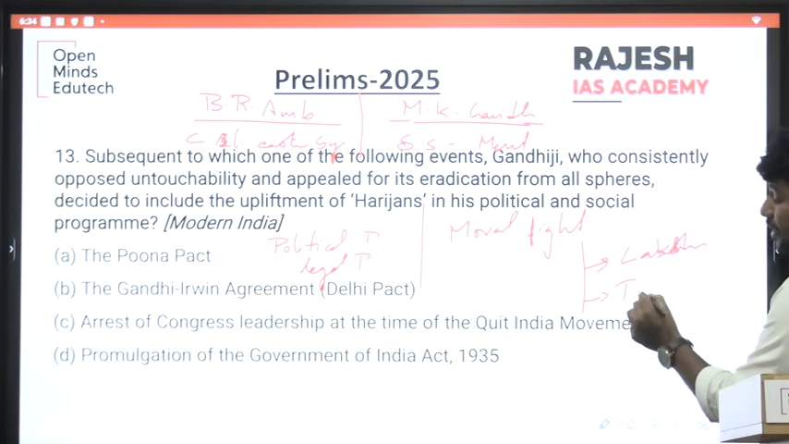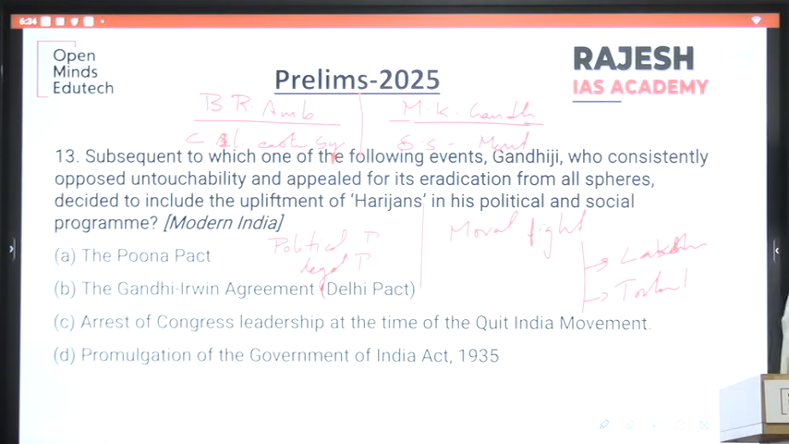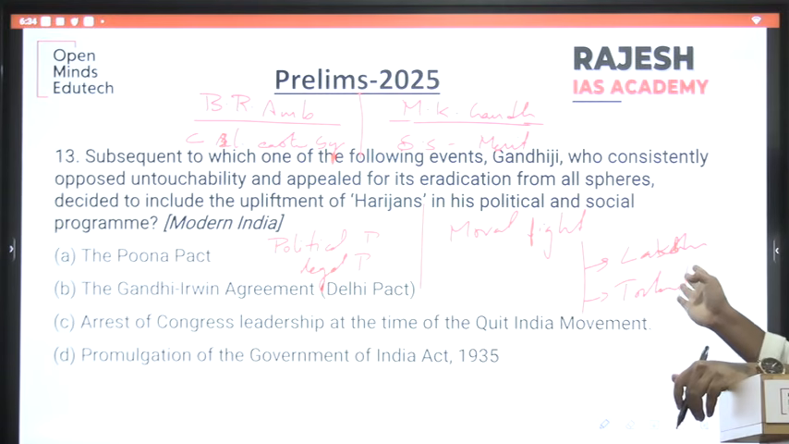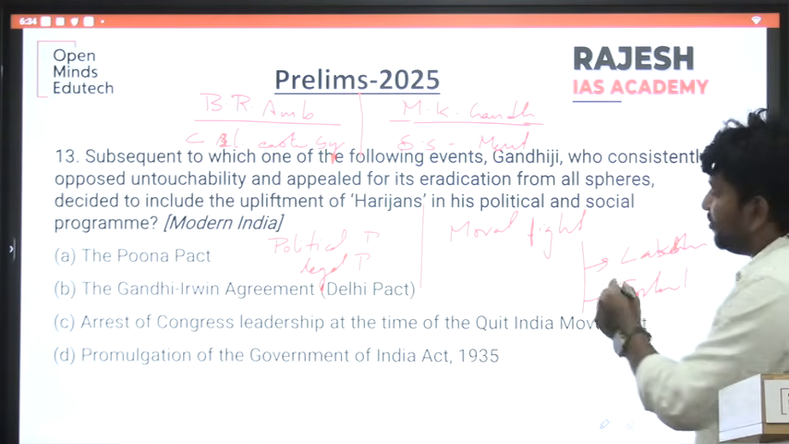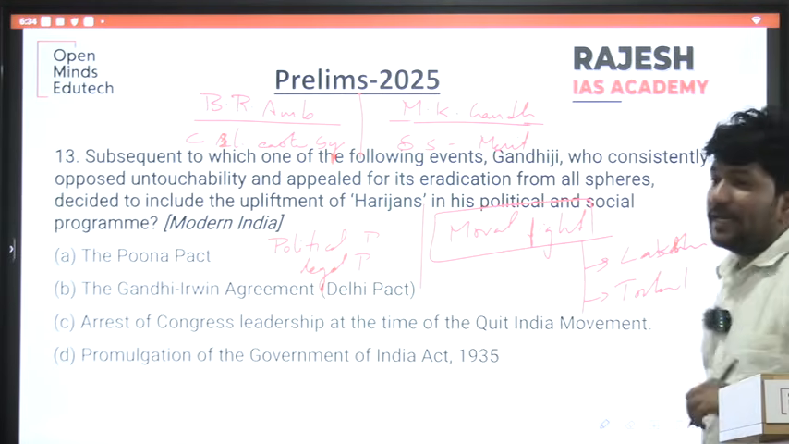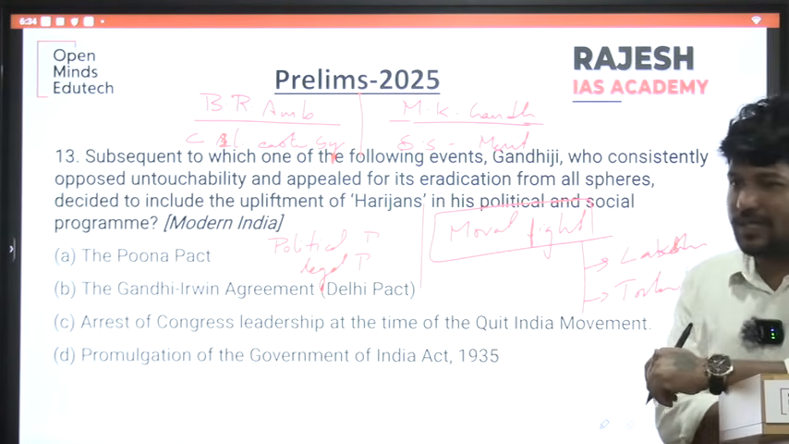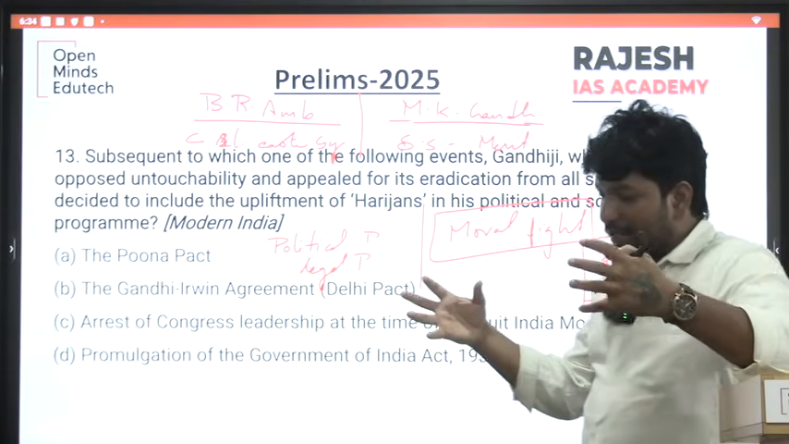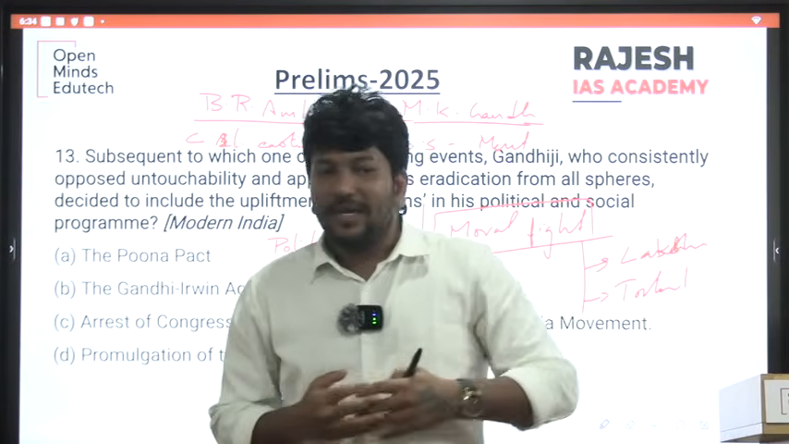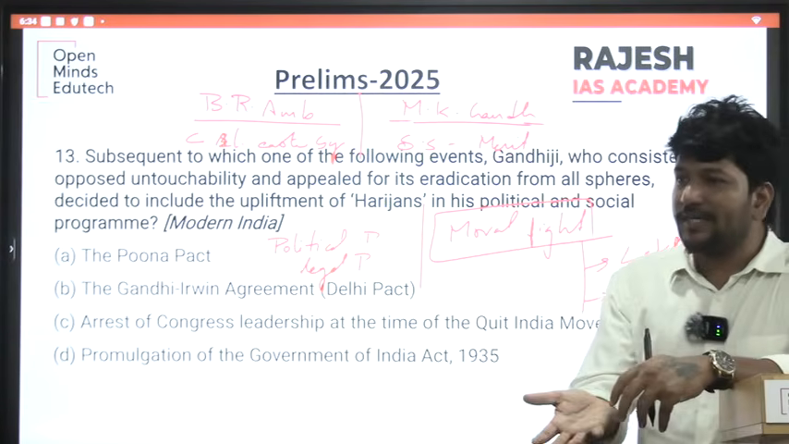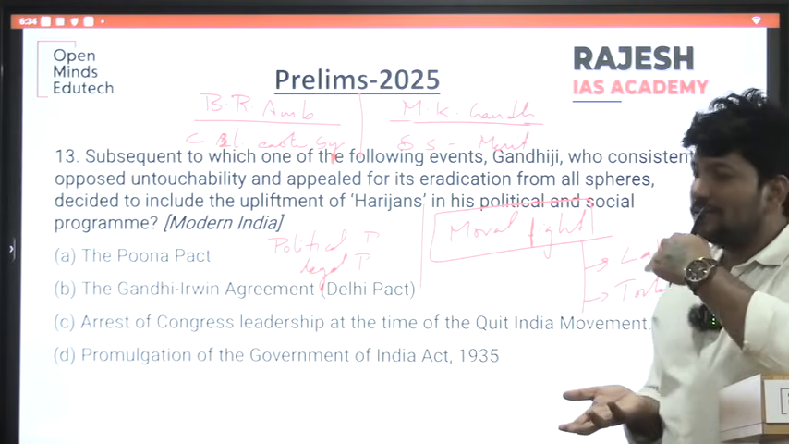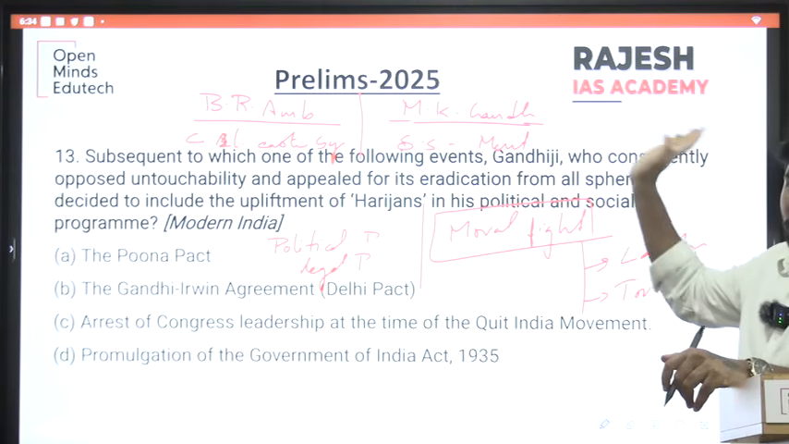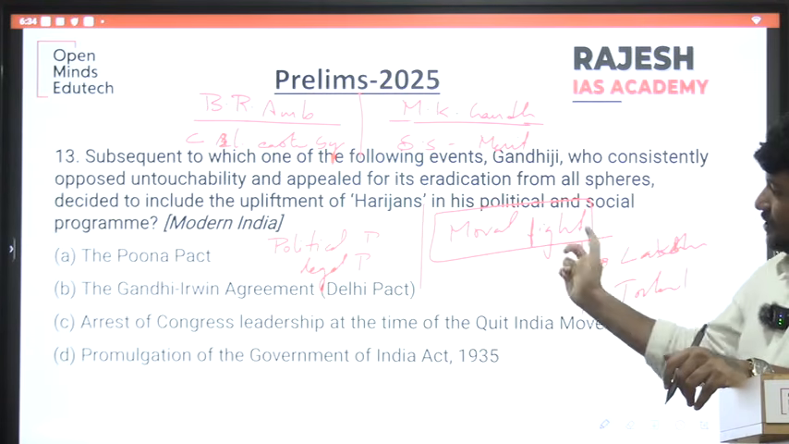He started cleaning the toilets himself. He wanted to showcase that manual scavenging is not the work of only the depressed class. Anyone can do it. He considered it a moral sin. He even tried to connect it with the freedom movement. He said if the sin of untouchability persists in India, India won't get freedom for 100 years. He is connecting untouchability to the freedom movement as well, which is good.